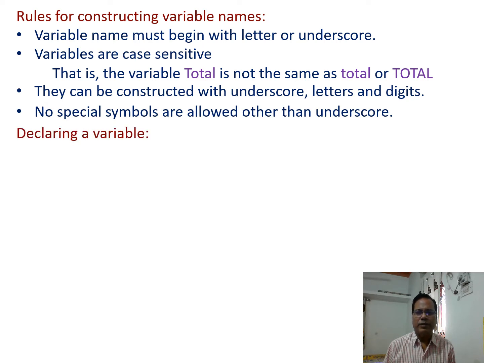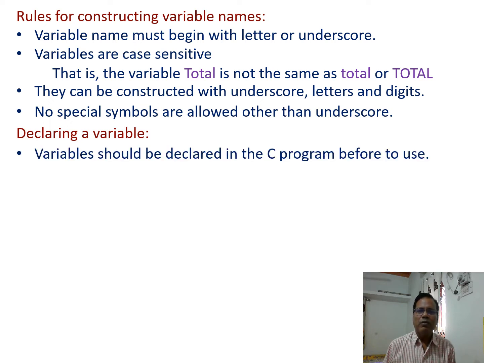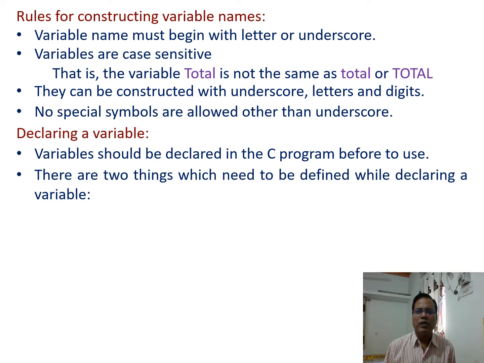Declaring a variable. How is a variable declared? A variable should be declared in a C program before use. So whenever we have to use a variable in a program, it should be declared before using it. There are two things which need to be defined while declaring a variable.